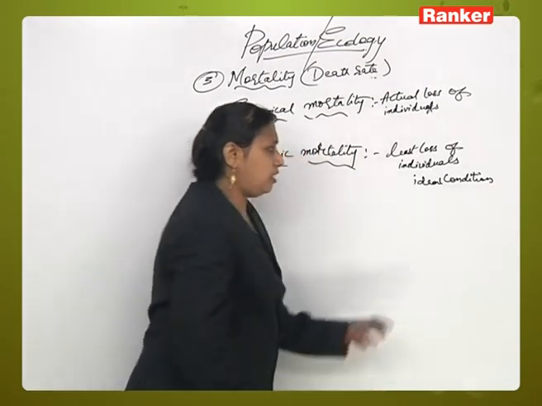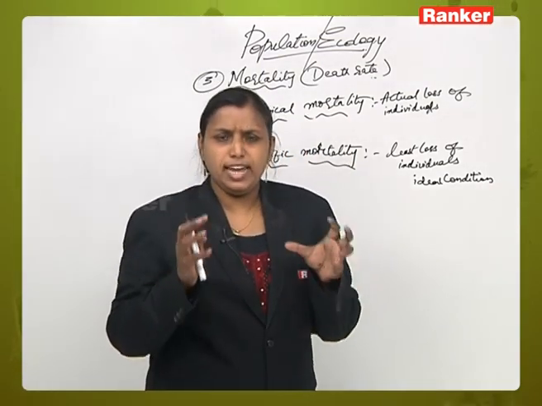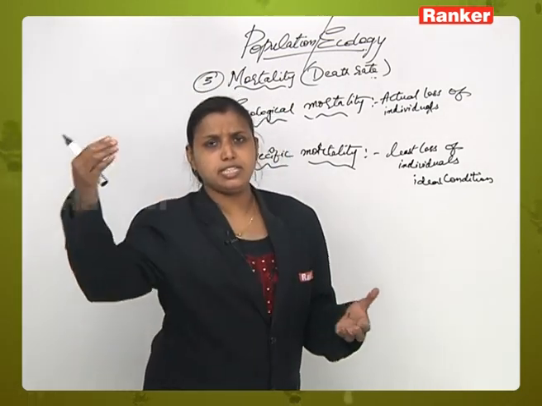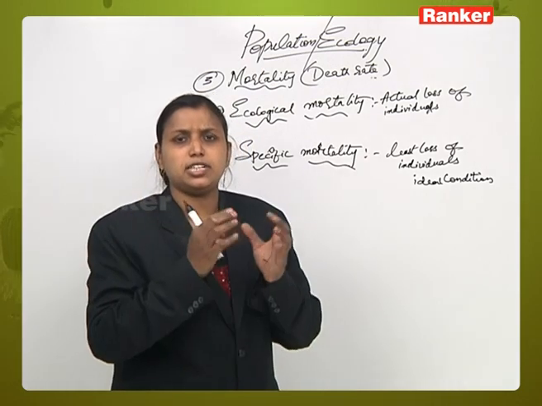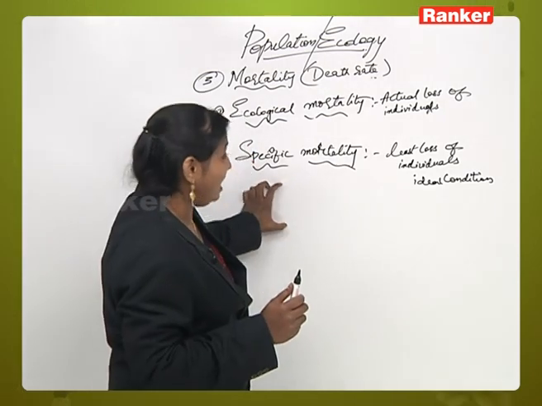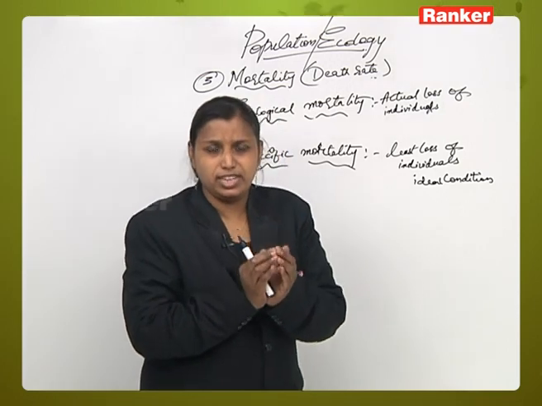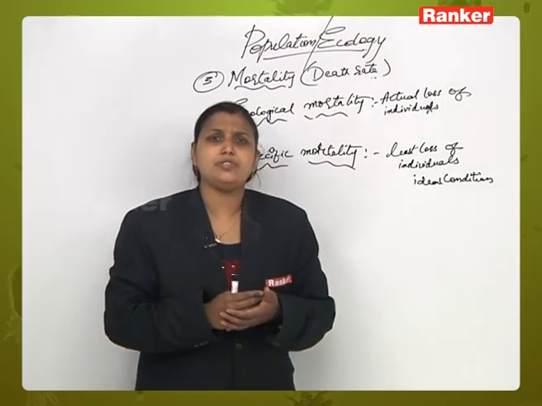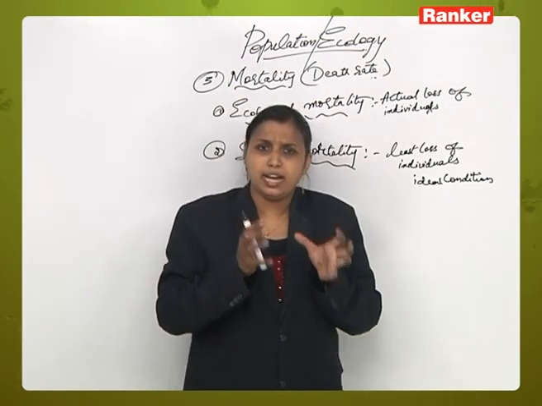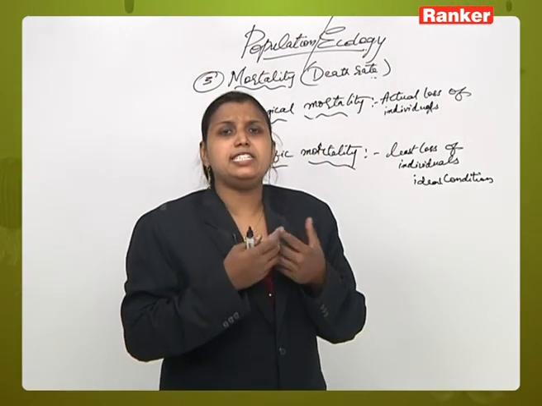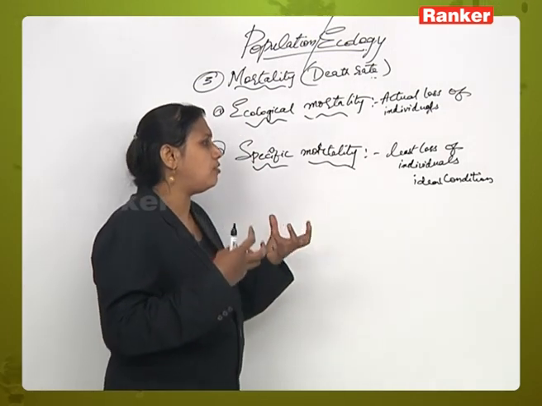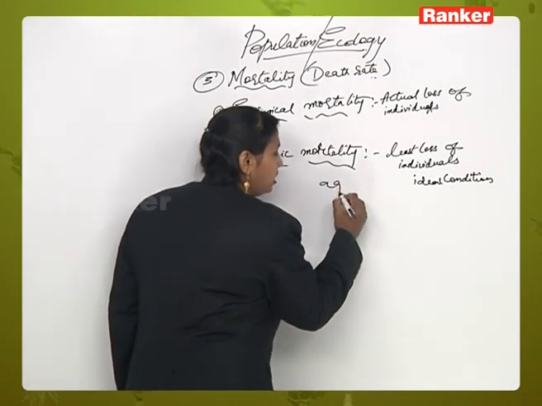Now, what does it mean here? For example, if you take a human being, from birth to death he has a certain period of longevity, a certain age to survive. On the basis of that, we can say there is a least rate of death in a particular population, because every individual has an age longevity, and the death of that individual will occur maximum because of aging, due to the aging process.